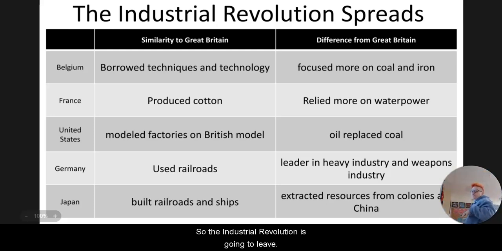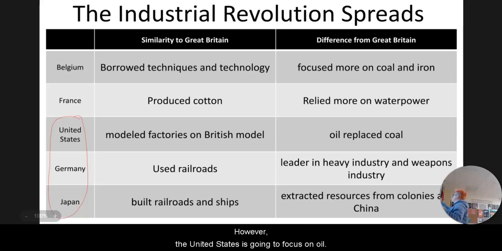So the Industrial Revolution is going to spread through the rest of Europe as well as into Japan. We're going to get to that because remember, Japan's isolated. It's not going to be anymore. We're going to get to the United States and we're going to get into Germany. So pause here, make sure you have these notes, then come back to make sure you understand different pieces of it. Our most important ones really are going to be these three right here: the United States, Germany, and Japan. They're going to model a lot of their factories on Britain.